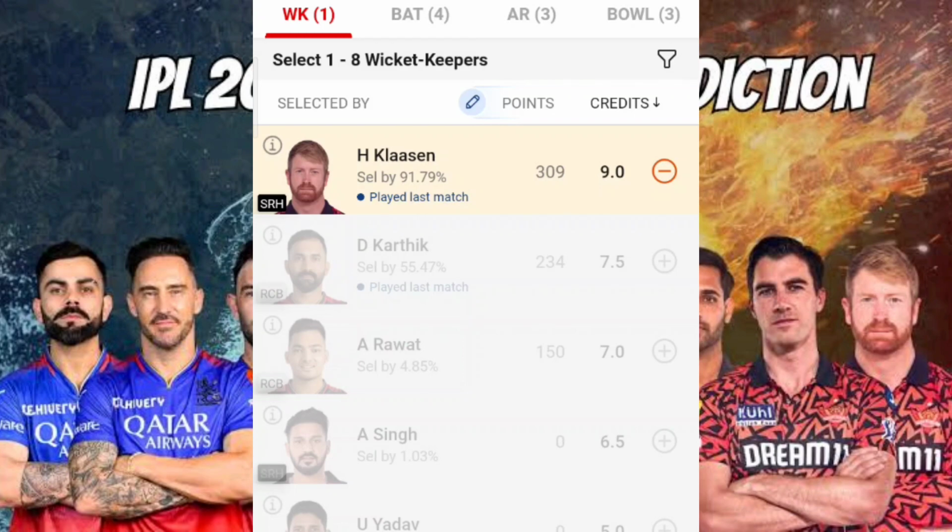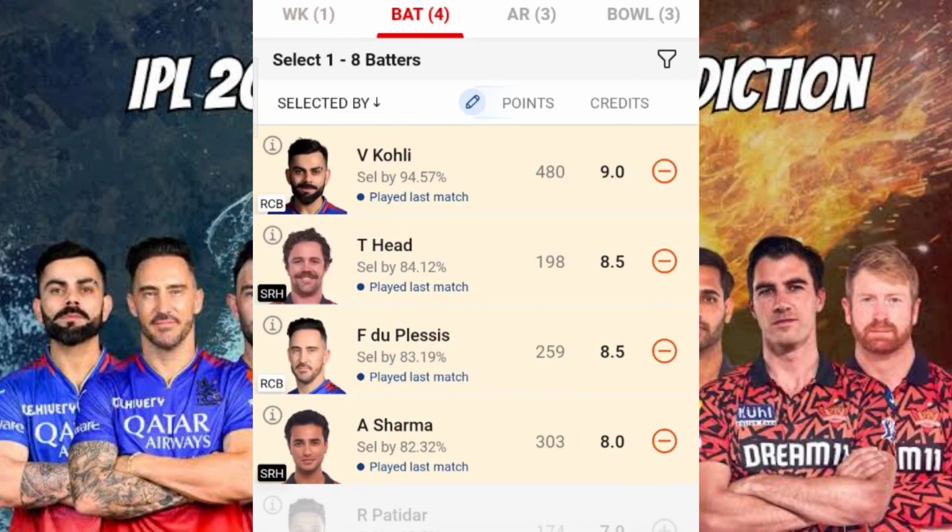With respect to the pitch report, it is Chinnaswamy Bangalore Stadium. Even though it's a home pitch for Bangalore, I don't think they'll take that opportunity for granted, because that won't apply in league cricket. A lot of prominent players and experienced bowlers are from abroad, even in this IPL, and foreign players won't consider this their home ground. That is one thing we should consider.